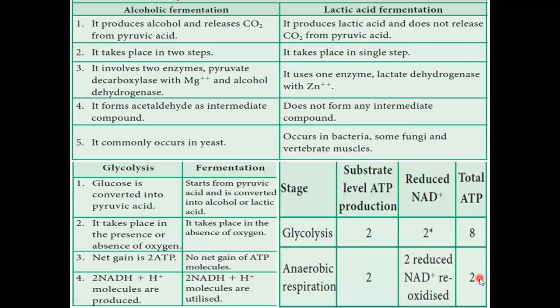Fermentation is a versatile process which is satisfying the hunger of the needy at low cost. That's why fermentation is one of the important processes, alongside aerobic cellular respiration. But from the cell's point of view, the cell gains very little energy, yet it gives very useful products for other organisms.